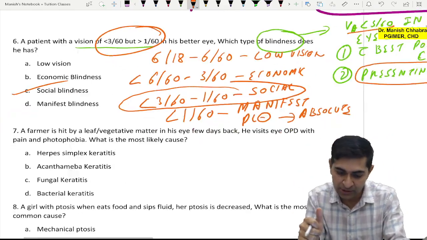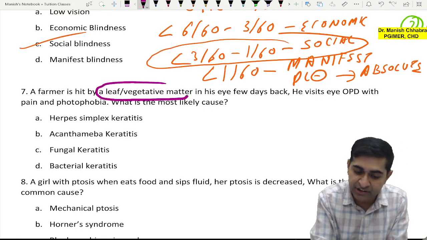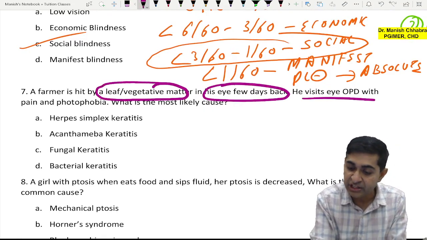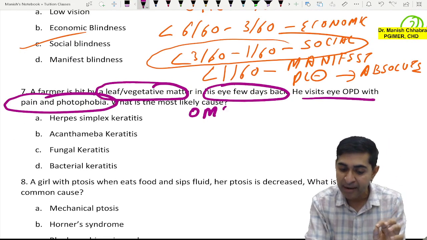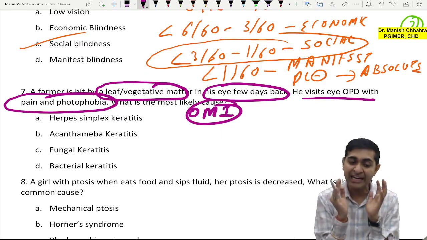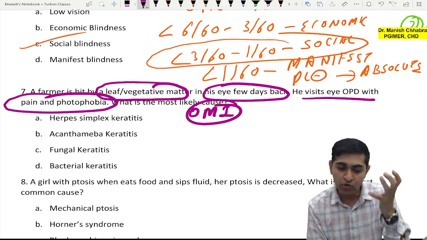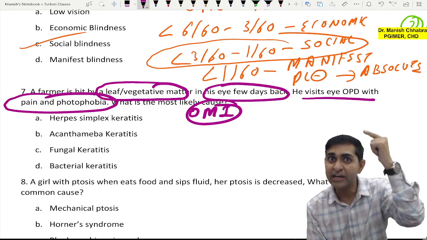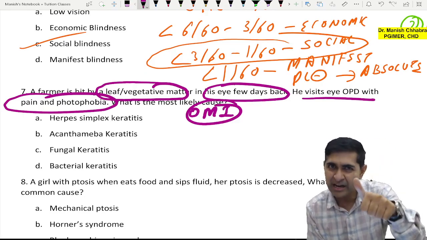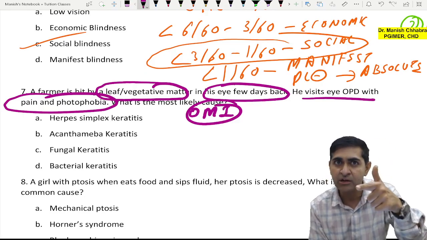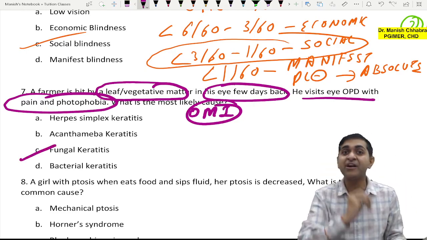Got it? Okay. Now, a farmer is hit by a leaf or vegetative matter in his eye few days back. He visits eye OPD with pain, photophobia. So typical organic matter injury. Whenever there is organic matter injury and farmer by occupation, so there is pain, photophobia. It goes more in favor of an ulcer of the cornea, which will be viral. No. Bacterial? Not at all. Fungal? Absolutely correct. It will be fungal keratitis.